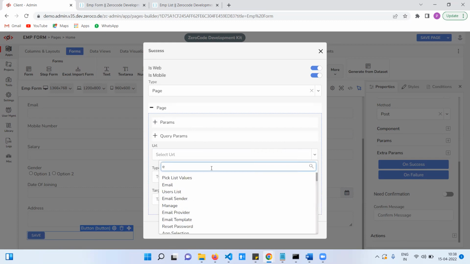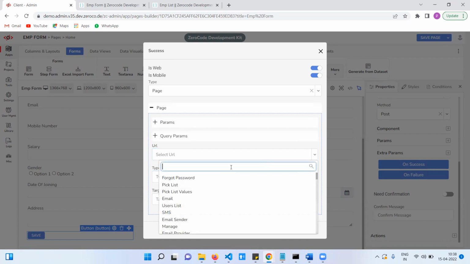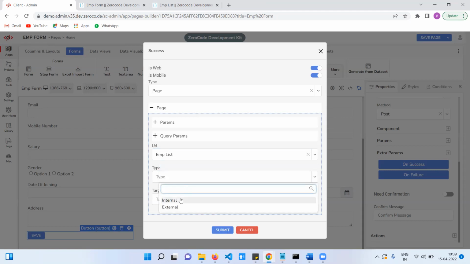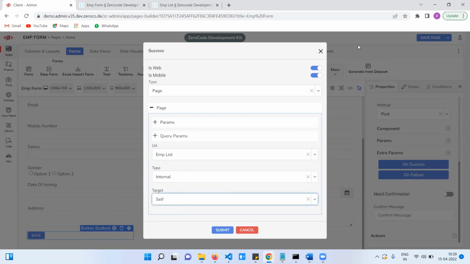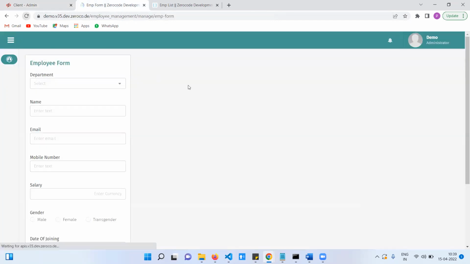Employee. What's in list? See, EMP list, right? Not employee. EMP list. Okay. So do we need internal or external? Internal only. Target is same, self. Okay. Click on save page. Now try this one.